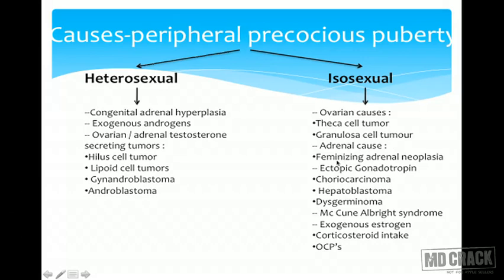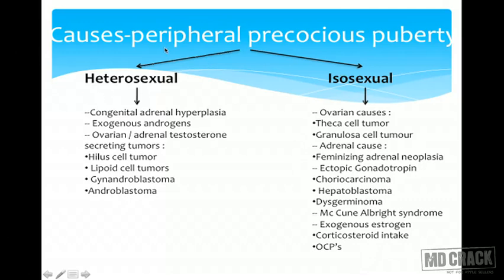Adrenal causes, there can be feminizing adrenal neoplasia, or there can be choriocarcinoma which secretes gonadotrophin, dysgerminoma, or McCune-Albright syndrome. We will see this syndrome in detail. And exogenous estrogen or corticosteroid intake or OC pills given for some other reason. These all causes will lead to isosexual type of precocious puberty.